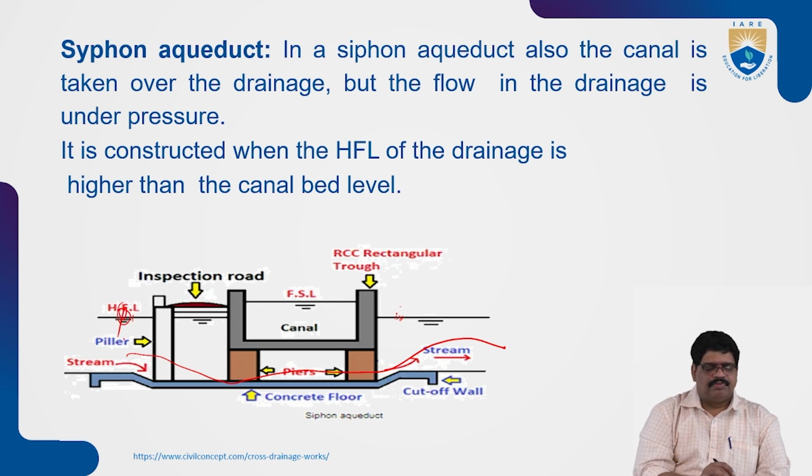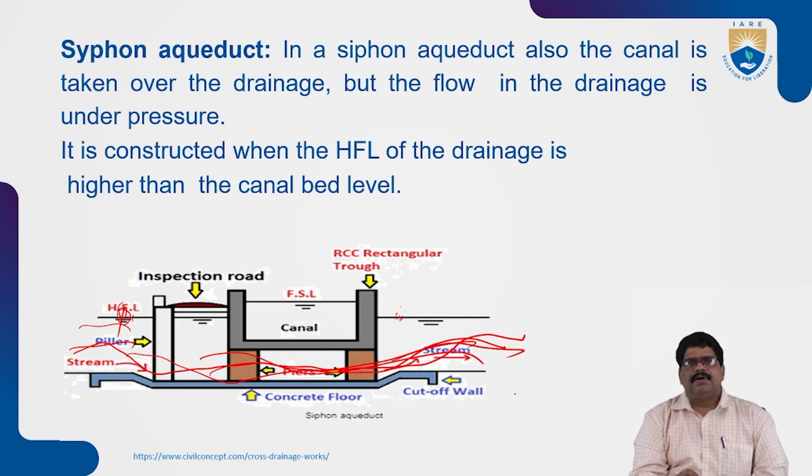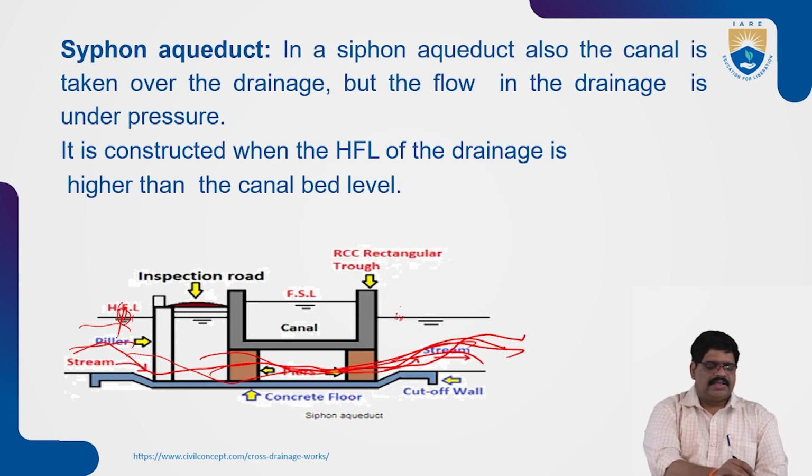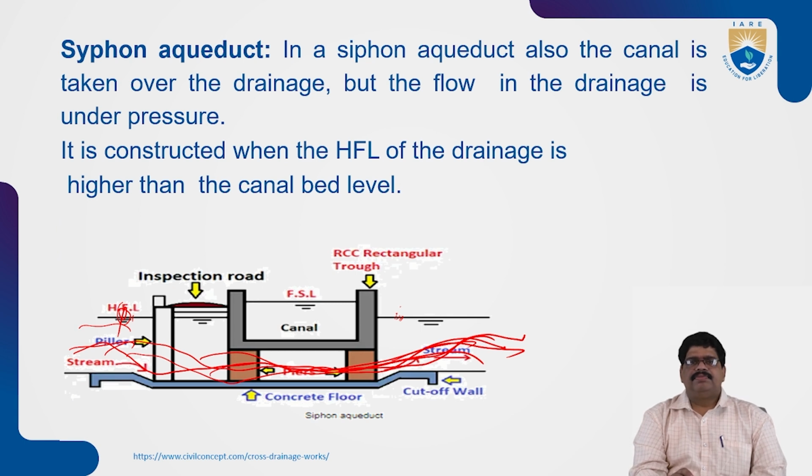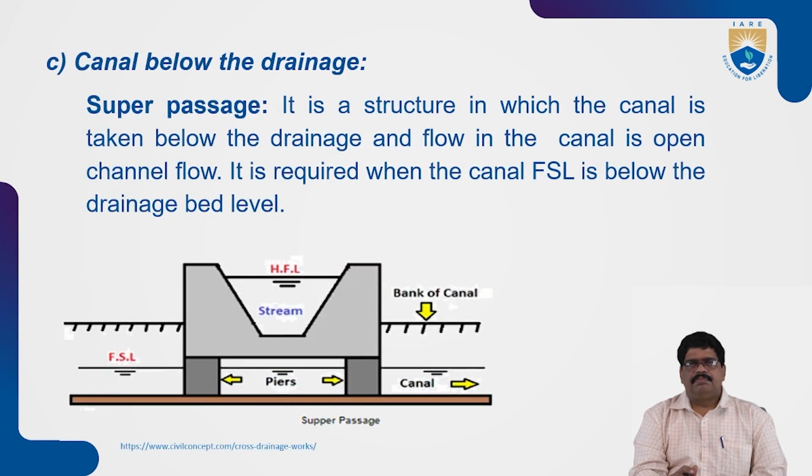Up to this level it can be forced, and the drainage comes here and passes in this way under pressure. In the previous structure the drainage flowed freely, but not here. Here the drainage flows under pressure. This type of structure we call a siphon aqueduct.